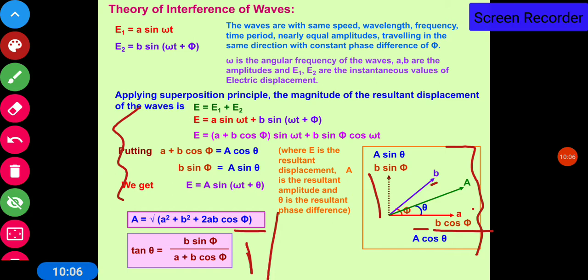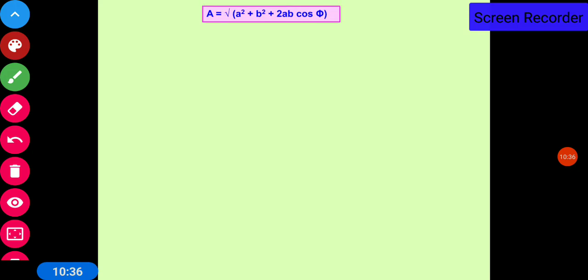That is, the resultant amplitude will be given by √(A² + B² + 2AB cos phi), and the angle between the resultant and A is theta, where tan theta = B sin phi / (A + B cos phi). So here E is the resultant displacement, A is the resultant amplitude, and theta is the resultant phase difference. So A = √(A² + B² + 2AB cos phi).